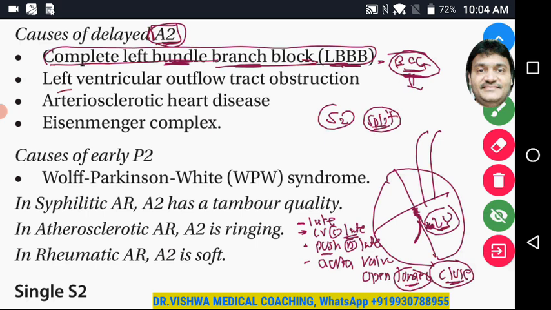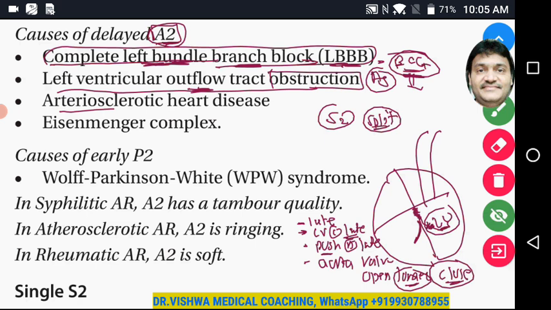Left ventricular outflow tract obstruction, same thing. Aortic stenosis, let's say for example. The outflow tract of the left ventricle is what? The aorta. The left ventricle is going to push the blood through the aorta. So that is the reason we can understand that complete left bundle branch block, left ventricular outflow tract obstructions,